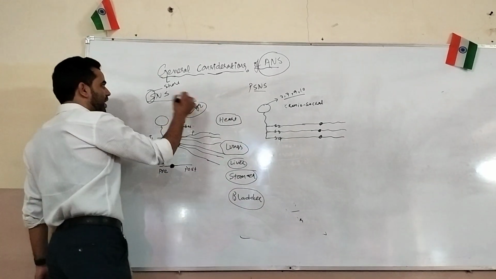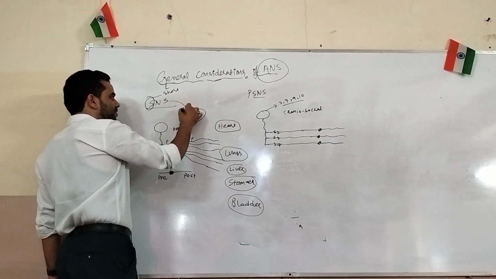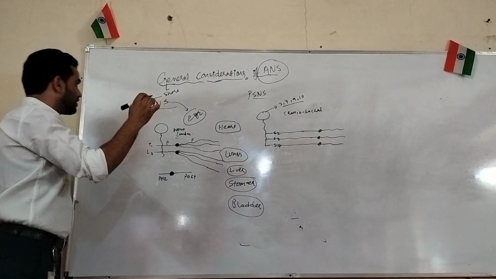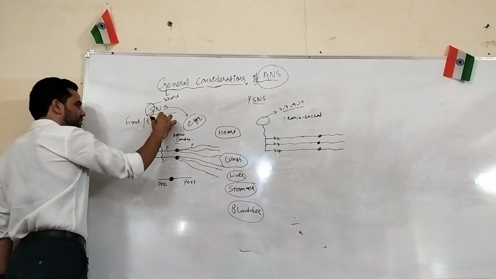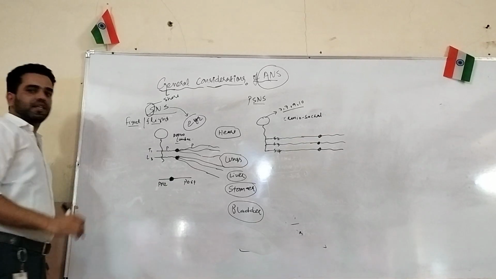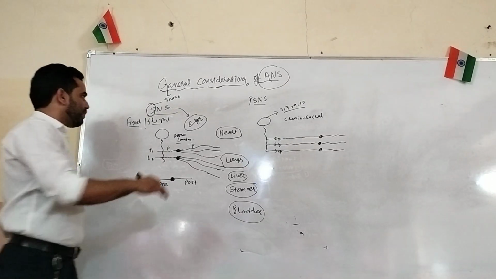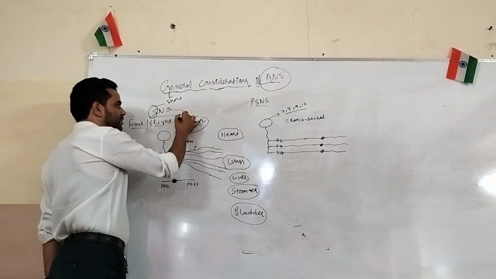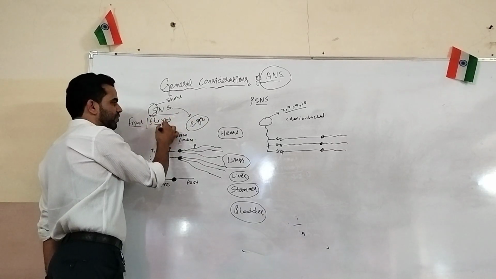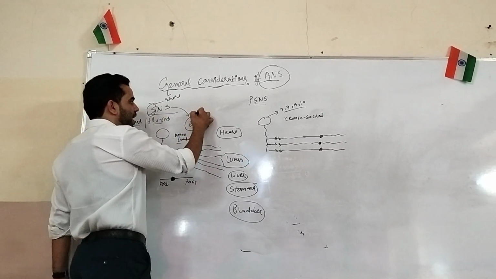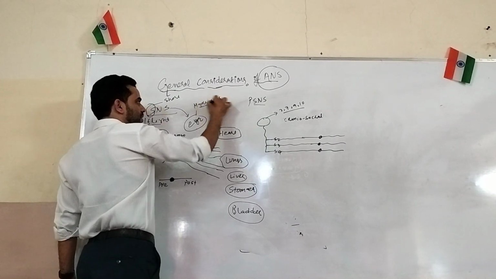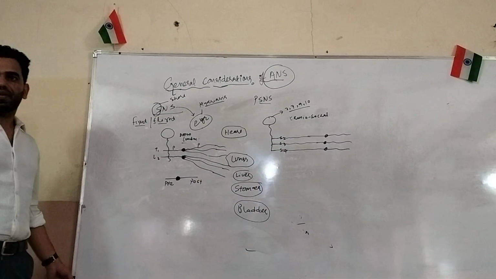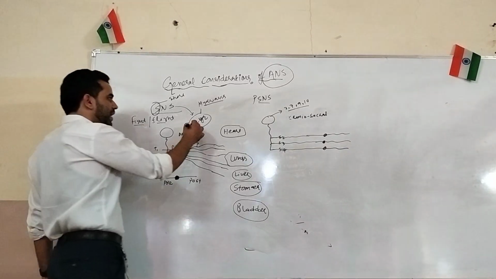For example, in the case of the eye, what is the function of the sympathetic nervous system? The sympathetic nervous system works in fight or flight conditions. So the effect of the sympathetic nervous system on the eye during fight or flight will be mydriasis. And what is mydriasis? Dilation of the pupil. So it will dilate the pupil.